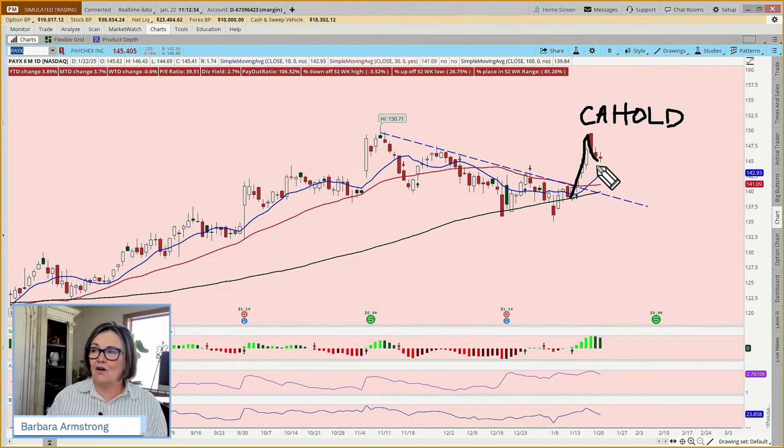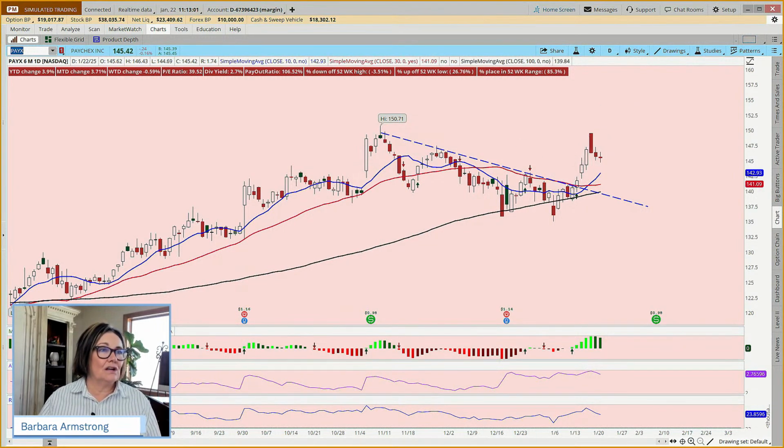And you may say, oh, well, but I think it's going to turn around. But do we trade what we think, or do we trade what we see? We're trading what we're seeing, and we're not seeing that entry yet. Now, some might say, I have a degree of confidence for whatever reason, news you've read, in addition to the technical analysis, that would be considered a more aggressive entry. So on that one, we are going to wait.